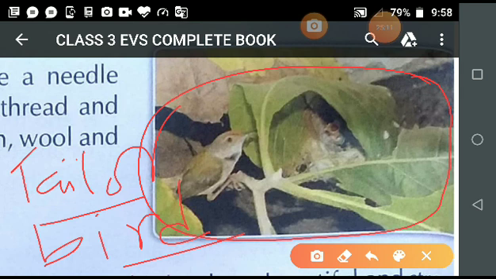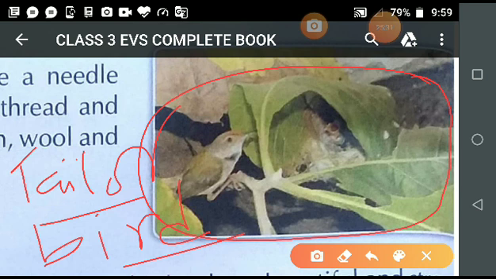You go to the tailor shop. The tailor takes the measurement of the cloth and of your body, and then he cuts the cloth with scissors, and then he stitches the clothes with the help of thread, and you wear those clothes.